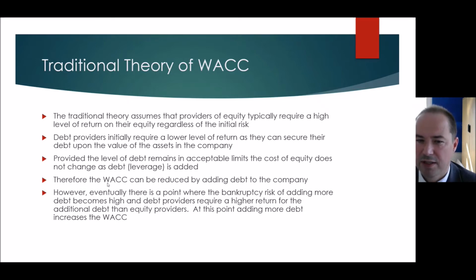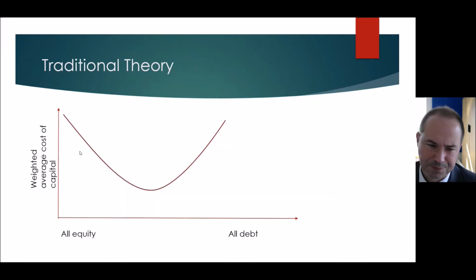So that's the theory. Let's just see what it looks like in a graph. Here we start with 100% equity, and the shareholders requiring a higher return. We add in our lower price debt. We replace equity with lower price debt, so we're replacing our high cost equity with low cost debt, and that averages down the weighted average cost of capital. We average it down until we get to this point here.